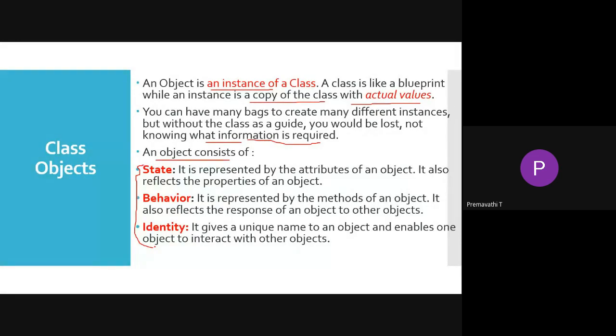Next, behavior. The behavior is represented by the methods of the object. Whatever we are going to do will be represented as a method, and it is the response from one object to another object. The third one is identity. It gives a unique name to an object, and it enables one object to interact with other objects. So these are the three elements an object consists of.